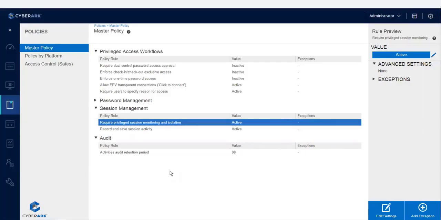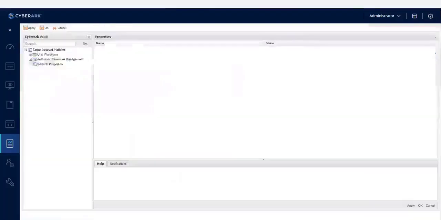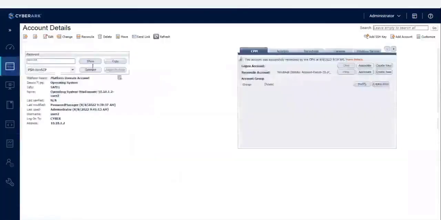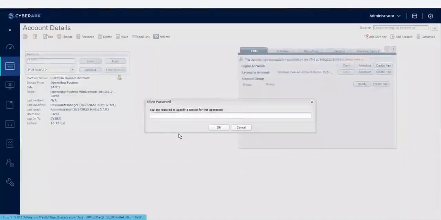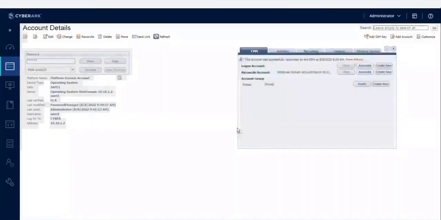You said that the moment I tried to connect any one of the accounts, it did prompt me for a reason. So even for connect, how do we enable it? Is it again on the platform level itself? No, in the master policy. I will cover that one. I will complete it.